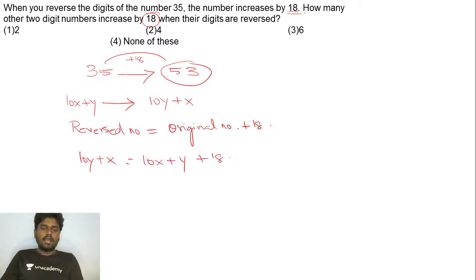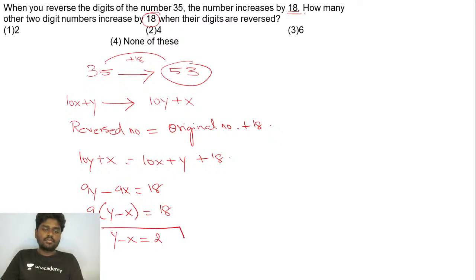And if you bring this to this side, you'll be getting 9y minus 9x is equal to 18, such that if you take 9 common outside, you'll be getting y minus x is equal to 2. So you have got the value of y minus x is equal to 2.